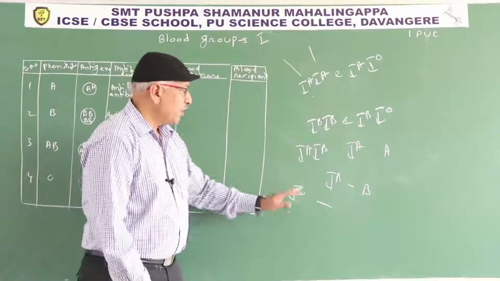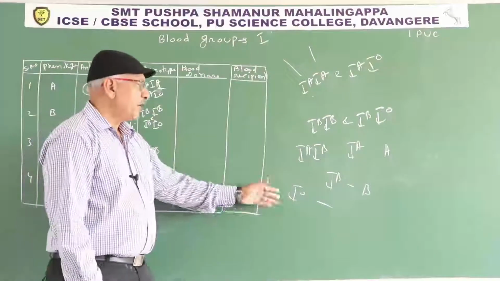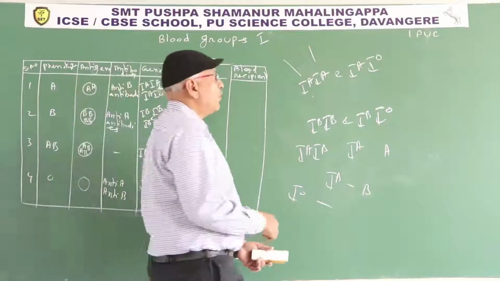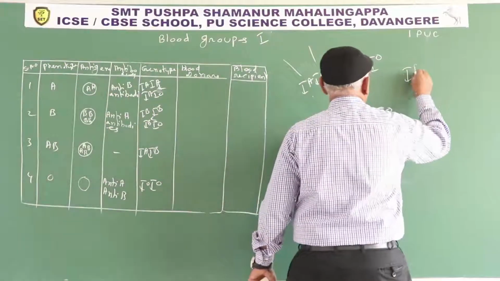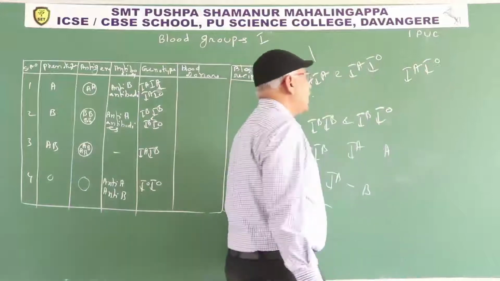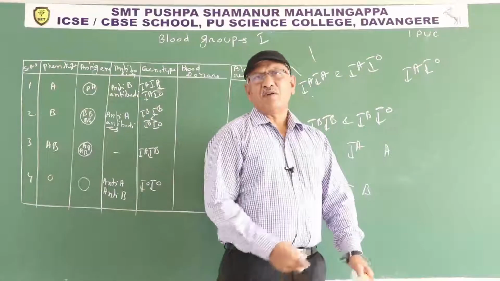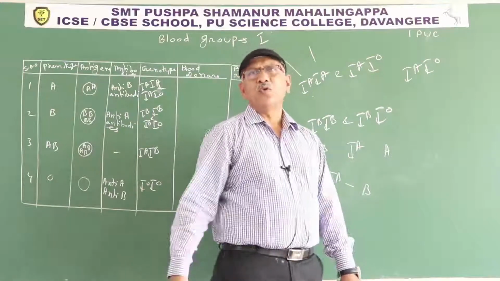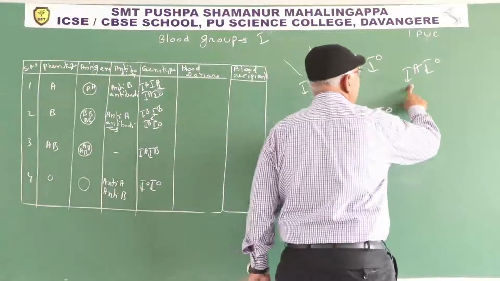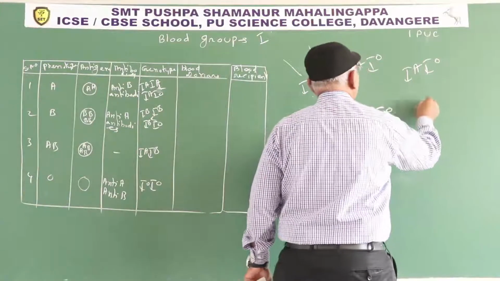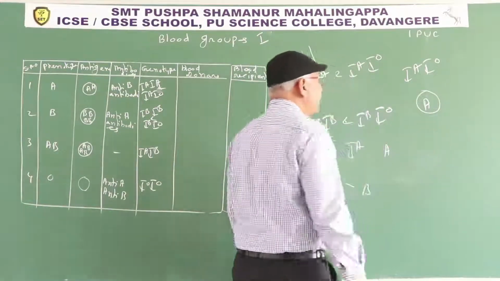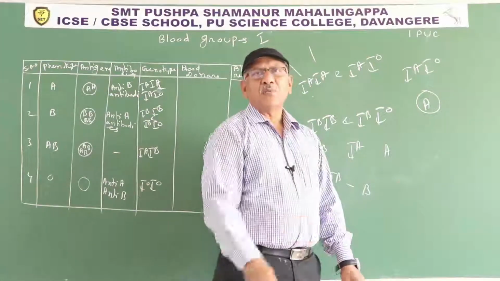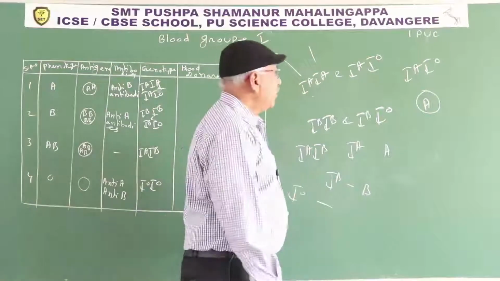I power O allele is a recessive allele, meaning it fails to express its character in the presence of I power A or I power B. For example, one person contains I power A and I power O. What is the character of I power A? It produces A antigen. I power O produces no antigen, but in the presence of A, it is unable to express. So only A antigen is present. So the I power O allele fails to suppress the character of I power A allele.